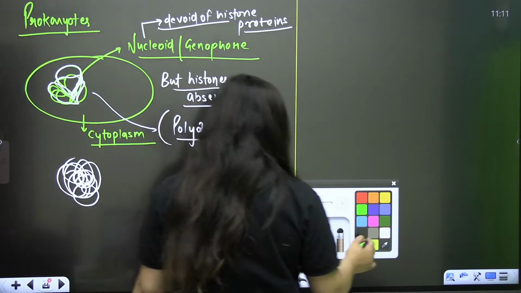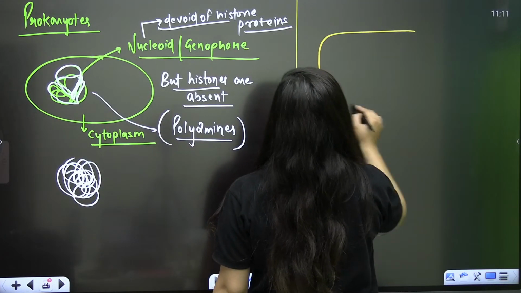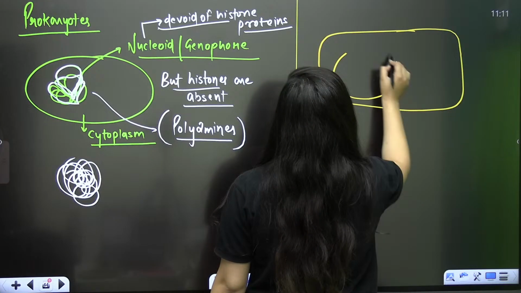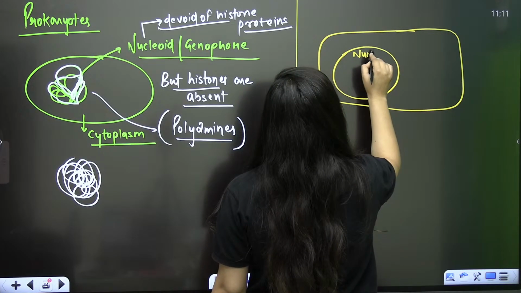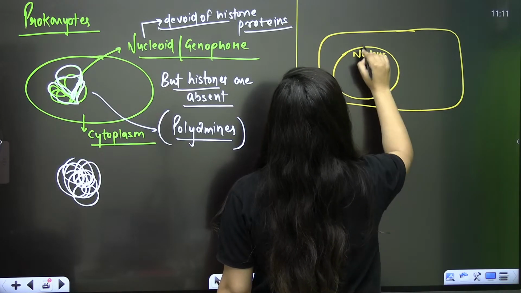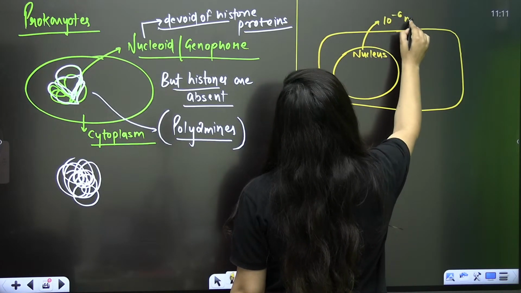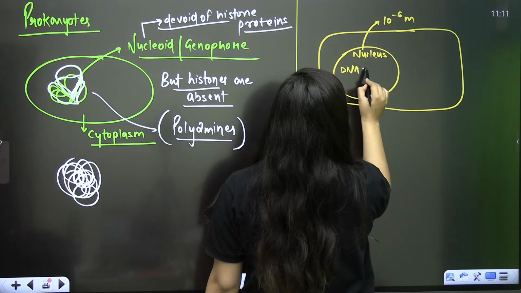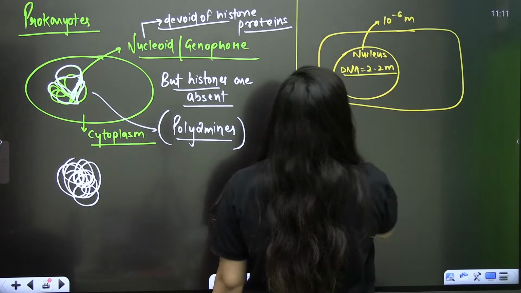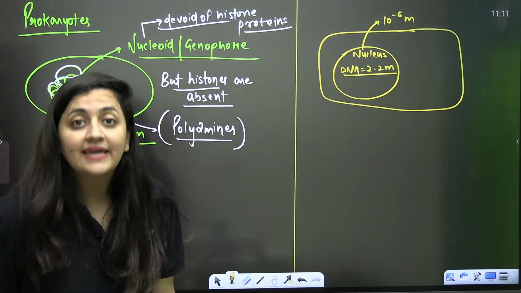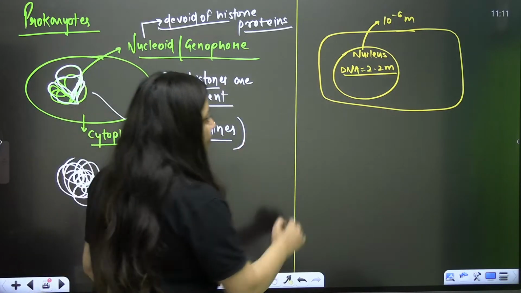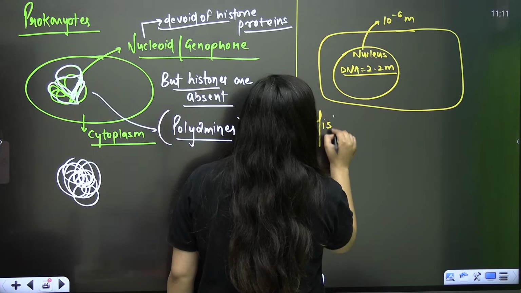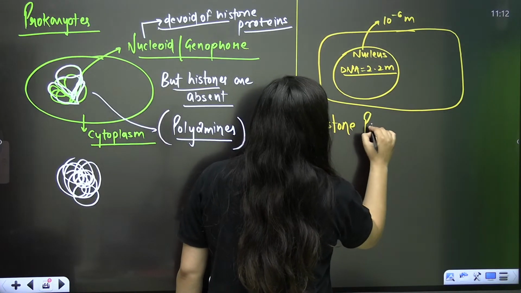Clear, bache? Next is your eukaryotic DNA. Here you have the nucleus, right, which is 10 raised to power minus 6 meter. So here you have to pack the DNA which is 2.2 meter long. So we will go for the packaging. And the very important thing here is the histone proteins, right?